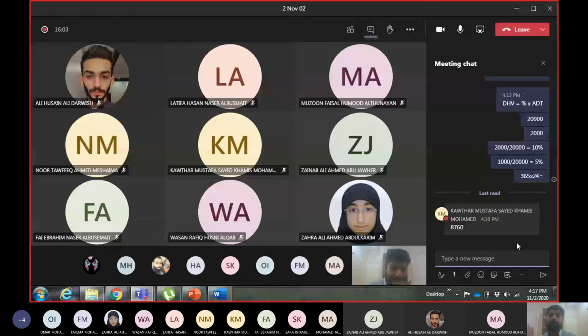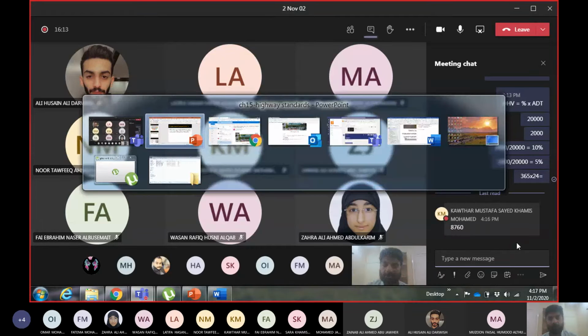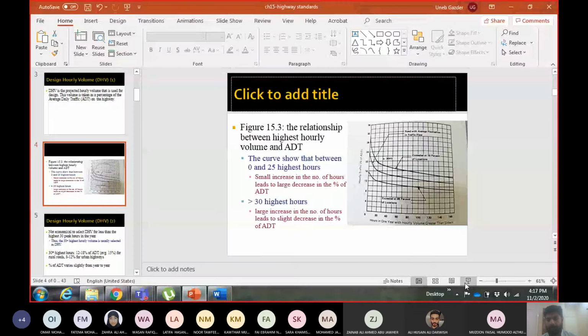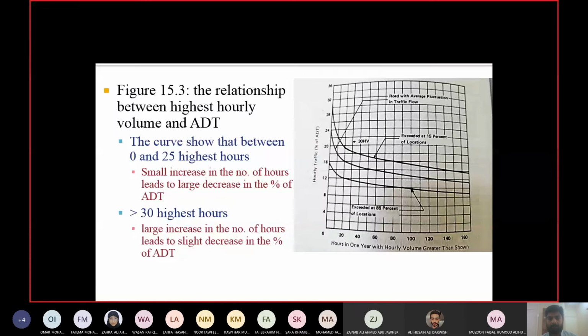Then you plot these values. The rank or the order of the hour will be on the x-axis and the percentage in that hour will be on the y-axis. Let me show it to you. I'm talking about this graph. So what is on the x-axis? The rank of the hour, and what is on the y-axis? The percentage in that hour.